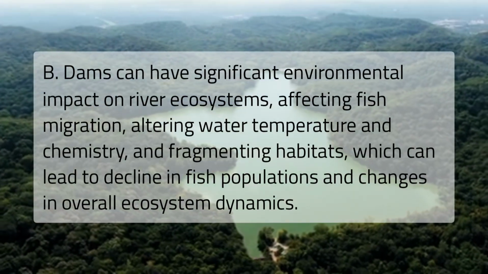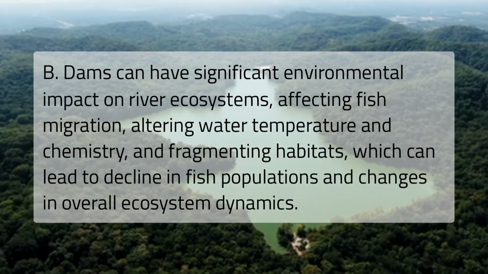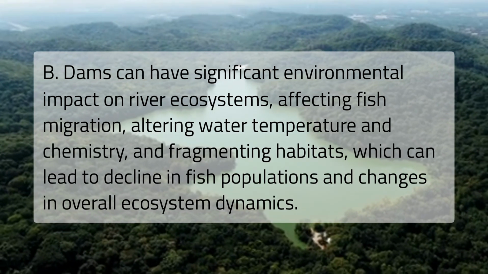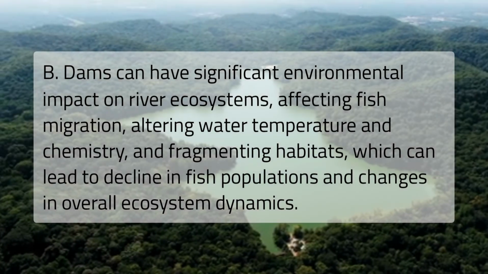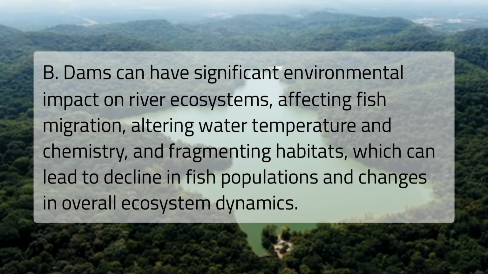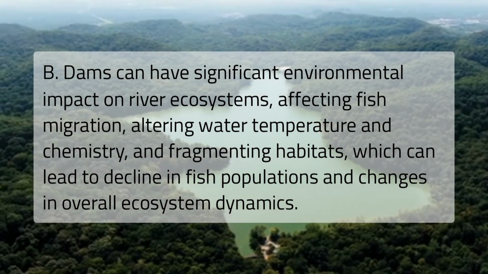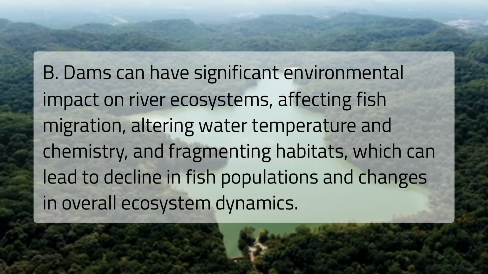B. Dams can have significant environmental impact on river ecosystems, affecting fish migration, altering water temperature and chemistry, and fragmenting habitats, which can lead to decline in fish populations and changes in overall ecosystem dynamics.